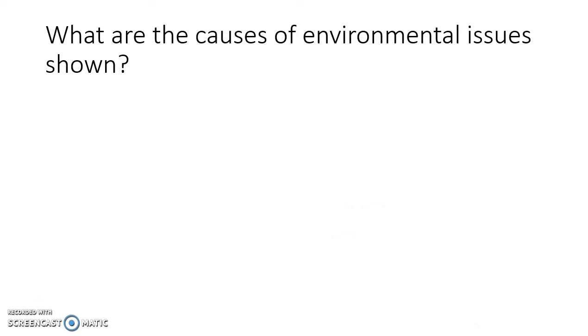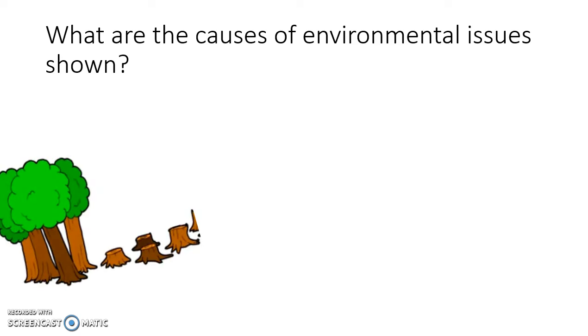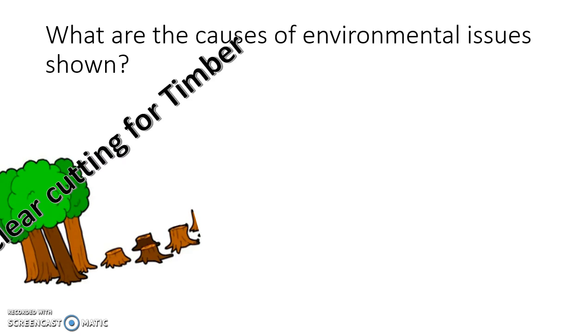What are the causes of the environmental issues shown? What's the cause of clear cutting or deforestation? You might hear it referred to as both. Clear cutting was for timber, and companies can make a lot of money off the timber industry. Remember, Canada is about 50% covered with forests, which makes about 10% of the overall timber in the world. It's a lot of money to be made.